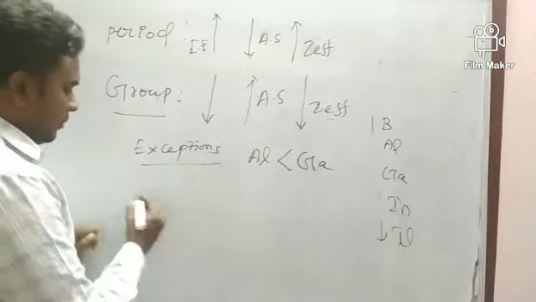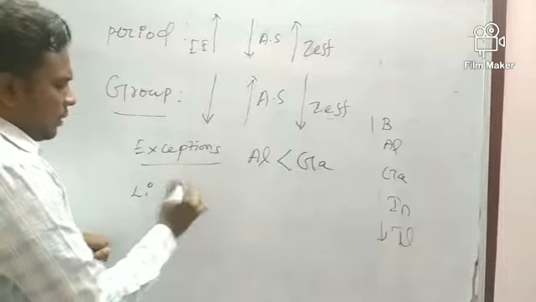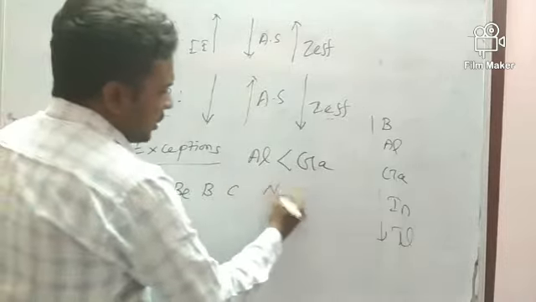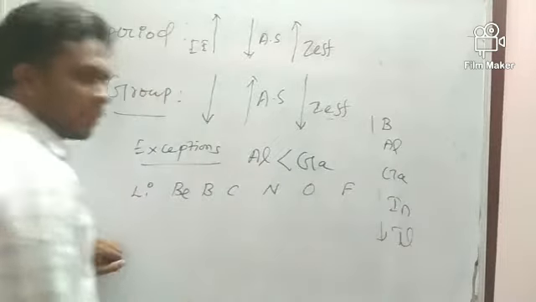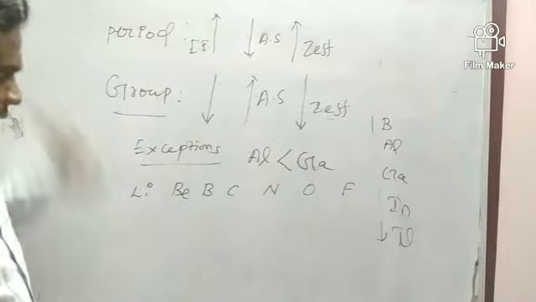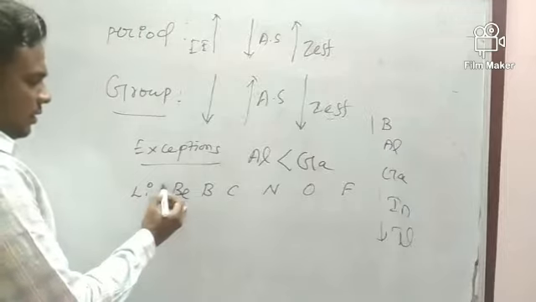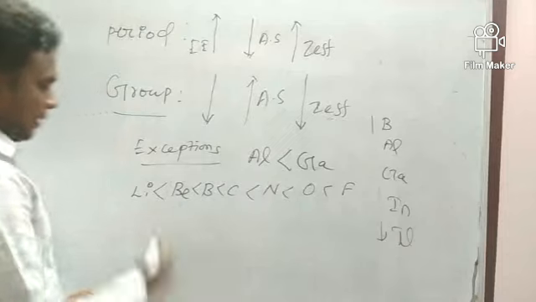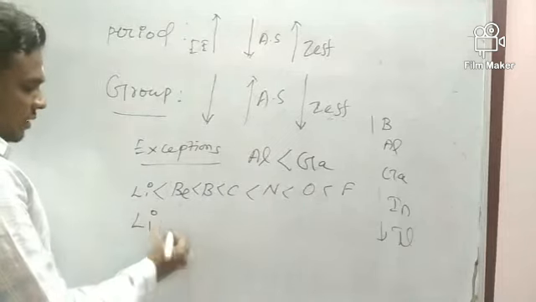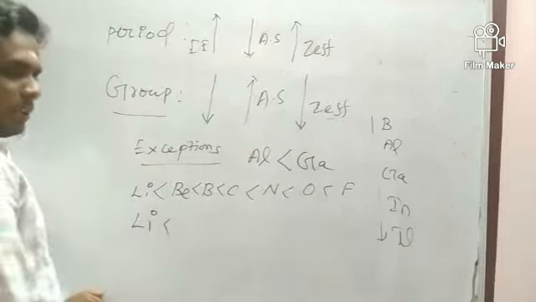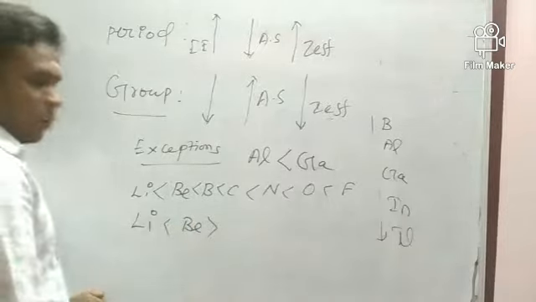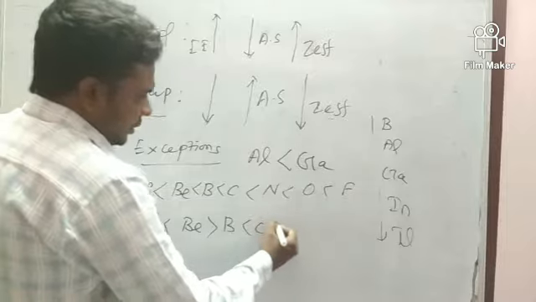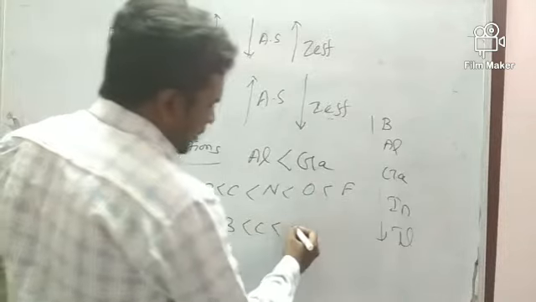Here, suppose the second period elements: lithium, beryllium, boron, carbon, nitrogen, oxygen, fluorine will come. If you take the ionization energy, how should it come? It comes like this, but some exceptions are there. Lithium has more ionization energy than beryllium. But beryllium has more ionization energy than boron. Then carbon has more ionization energy.